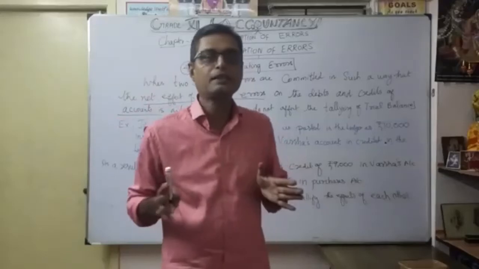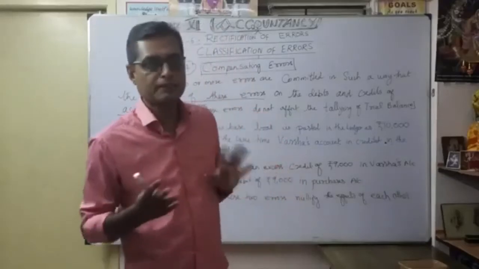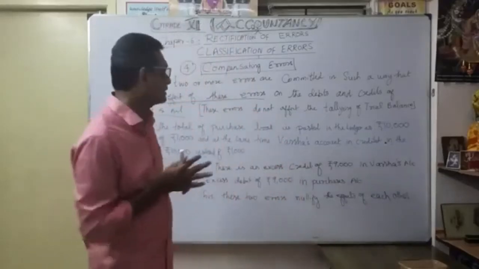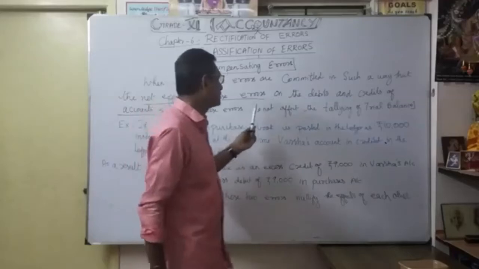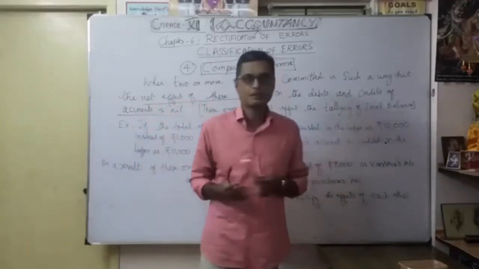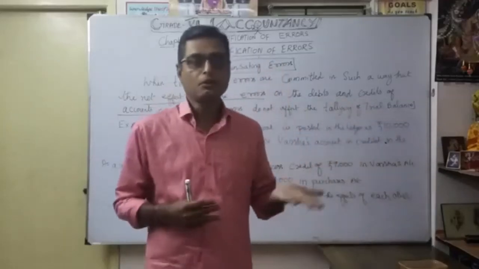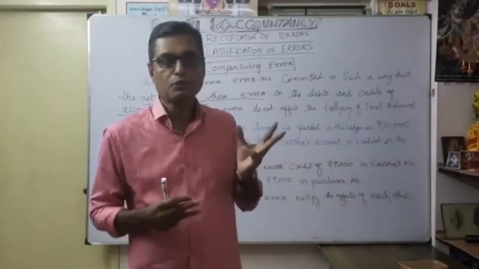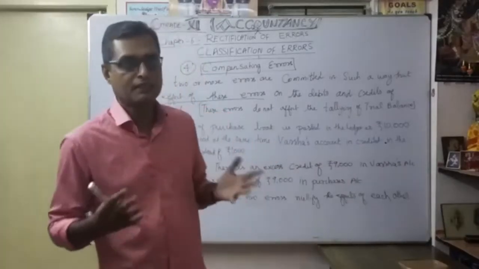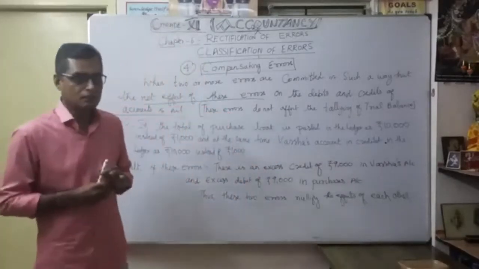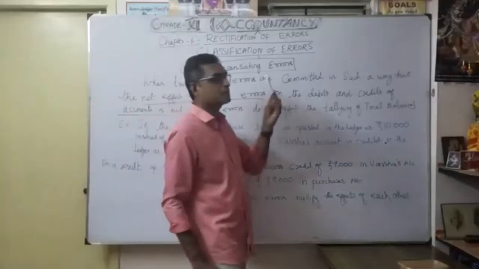When you look blindly, you will never identify the error, and naturally the trial balance is tallied. These errors do not affect the tallying of the trial balance. We thought there is no error. That is why it is called compensating errors.